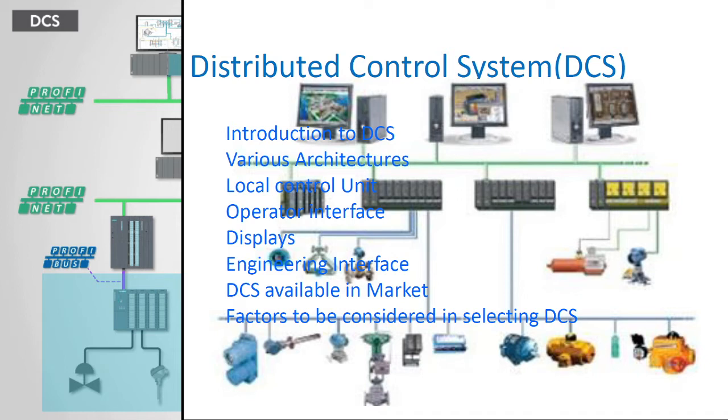I already took an introduction class for the overall industrial automation subject. These three are the major elements in the automation part. One is the PLC, which was explained in the first and second units, the second element is the SCADA, which was explained in the third unit, and the third tool of the automation is the DCS, that is the distributed control system. So these are the different topics contained in this distributed control system.